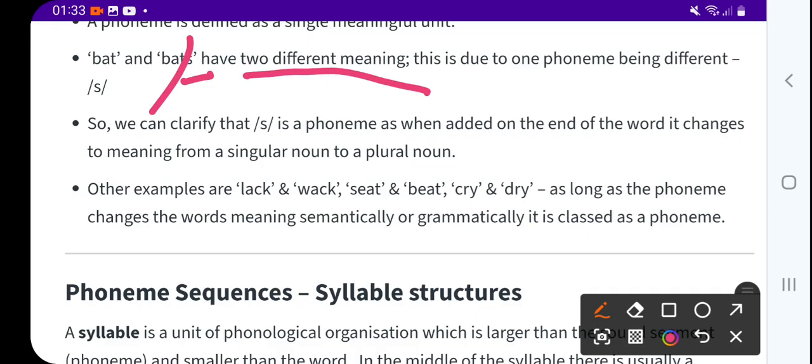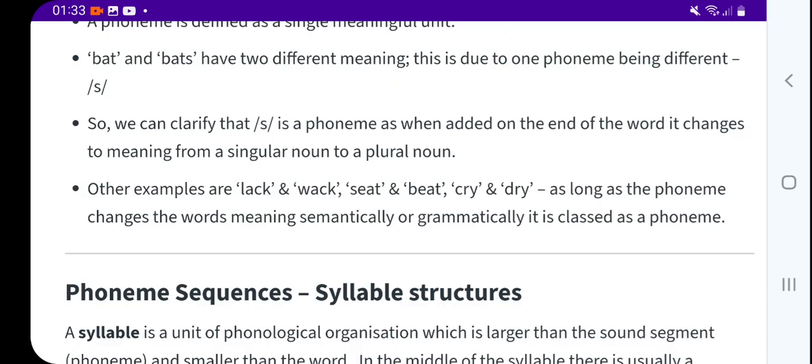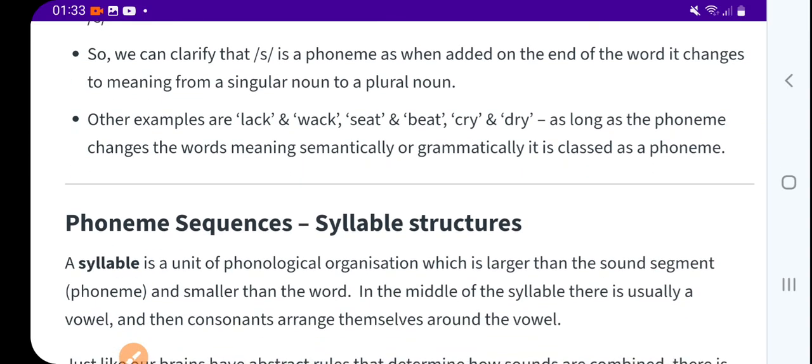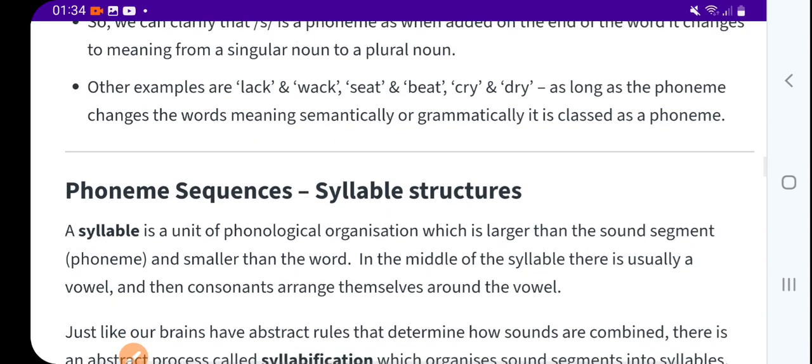This is due to one phoneme being different, because here one phoneme, s, is added. So we can say that s is a phoneme, as when added on the end of the word it changes the meaning, from the singular noun to the plural noun. Other examples are lack and whack, seat, beat, cry, dry.